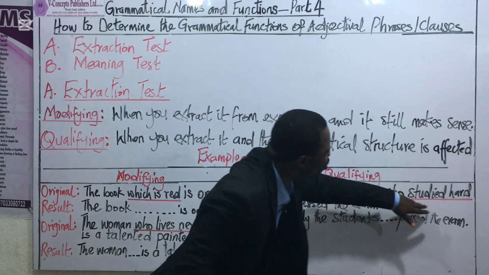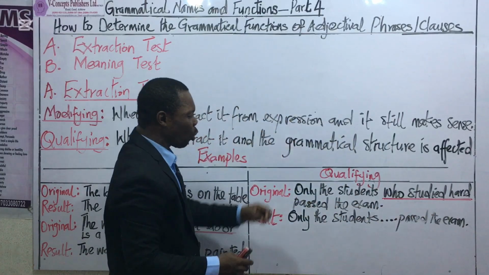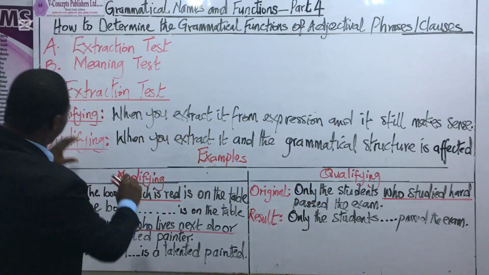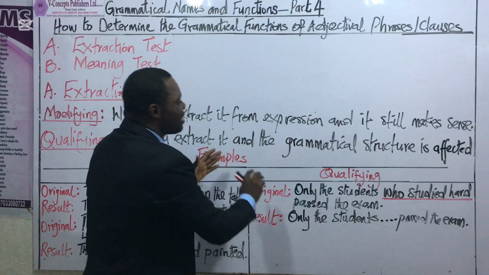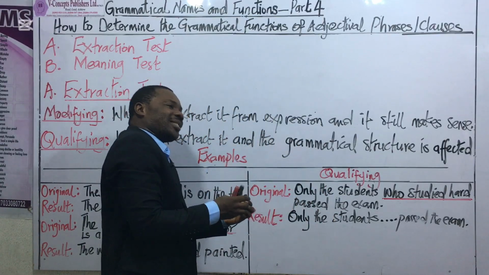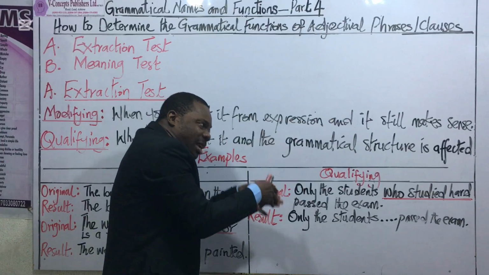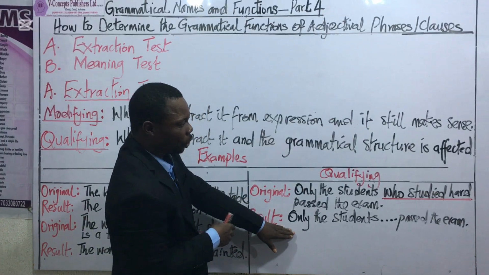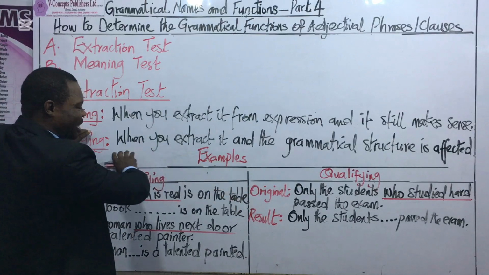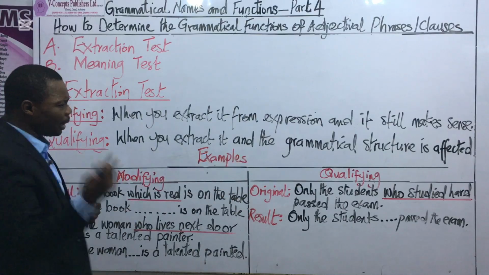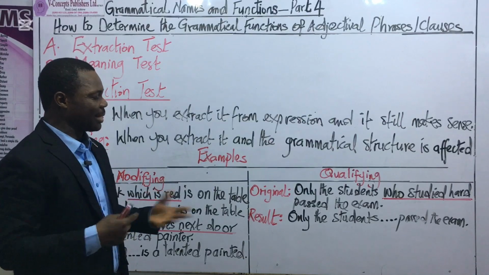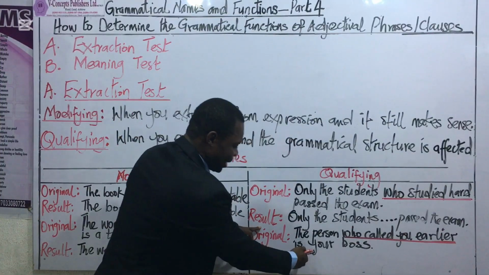So this who studied hard is qualifying the students. So based on the test parameter that when the extracted phrase or clause alters the grammatical structure and meaning of the expression, then you know that the function of that expression is that of qualification. Now, let's try out another example. I guess you would understand it better. Now, here's the second example.